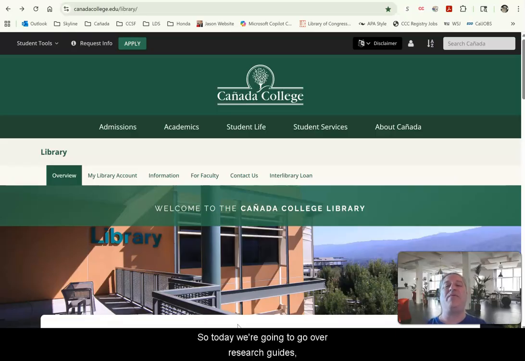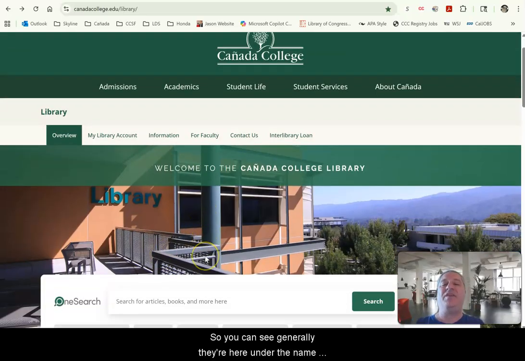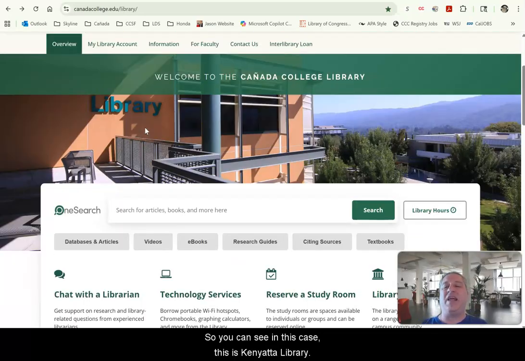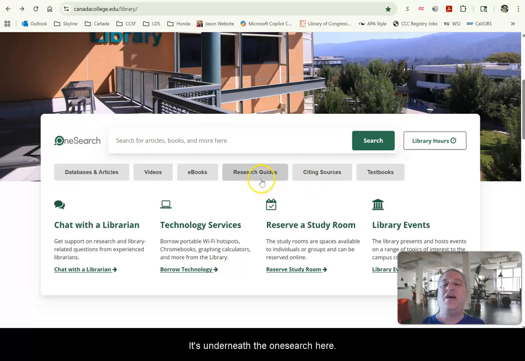So today we're going to go over research guides, which are created by the librarians to help you get started on a new topic or a new subject or a new class even. Generally they're here under the name research guides or lib guides, something to get you started on how to research. In this case, this is Cañada Library. It's underneath the one search here.